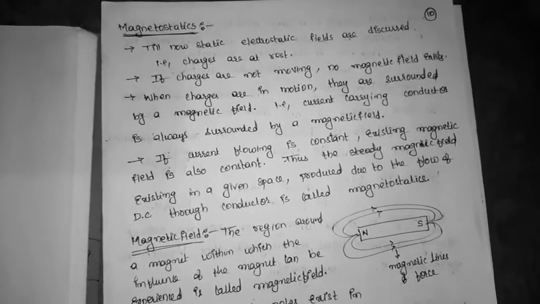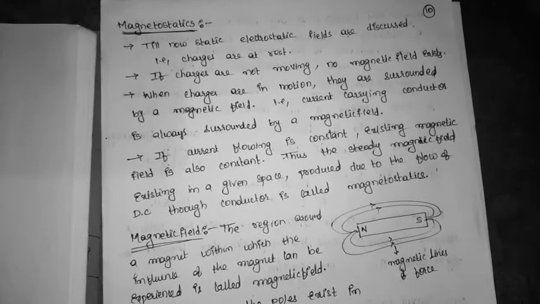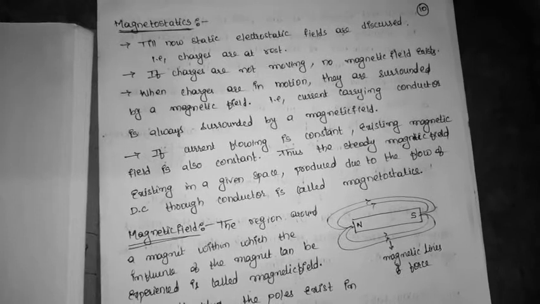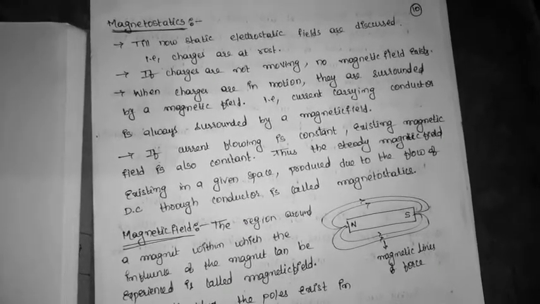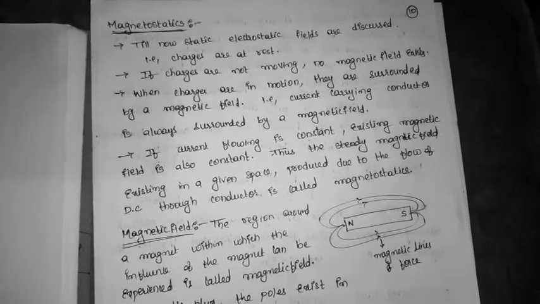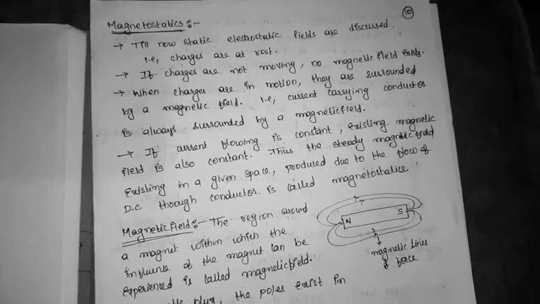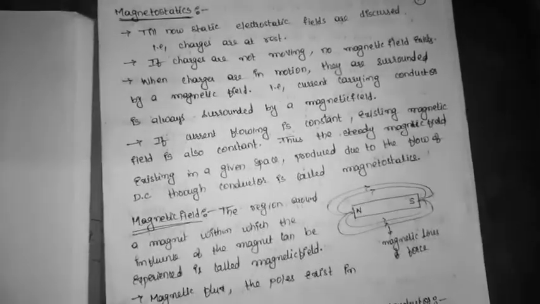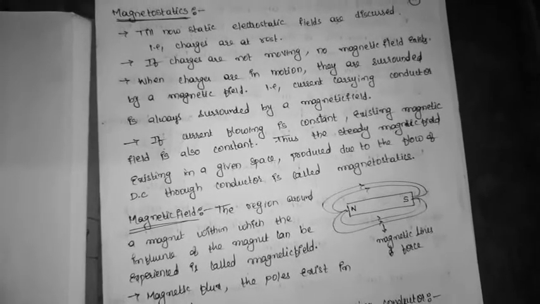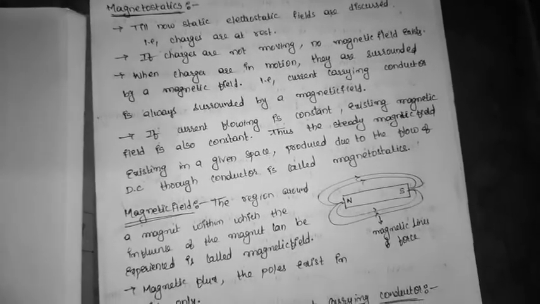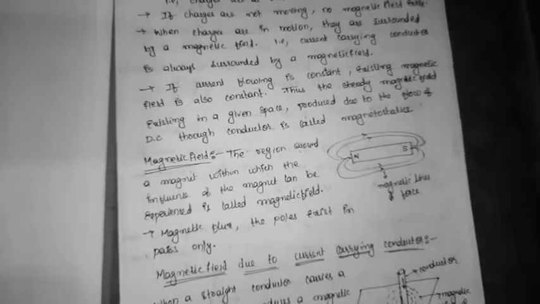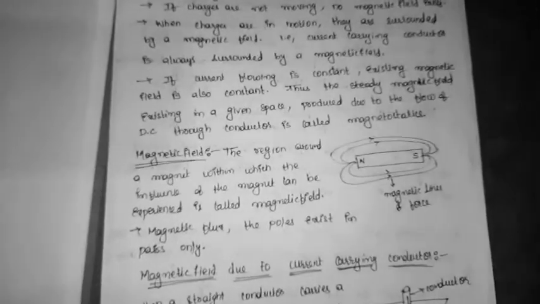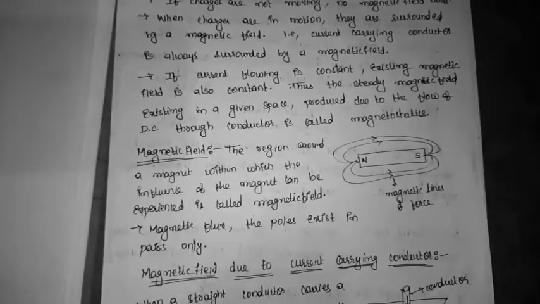So if a current carrying conductor is there, then there will be a magnetic field surrounding it. So I can say that a current carrying conductor is always surrounded by a magnetic field. Okay. So if the current is a DC current, a steady current, then the magnetic field produced is also a DC current.